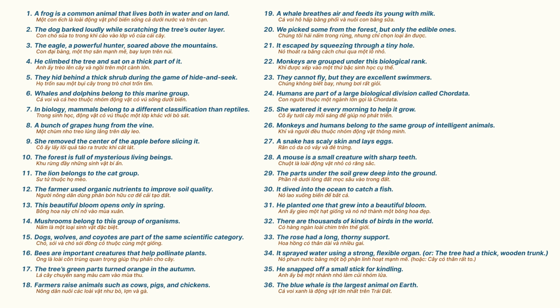33. The rose had a long, thorny stem. 34. It sprayed water using a strong, flexible organ. Or, the tree had a thick, wooden base. 35. He snapped off a small stick for kindling. 36. The blue whale is the largest animal on Earth.